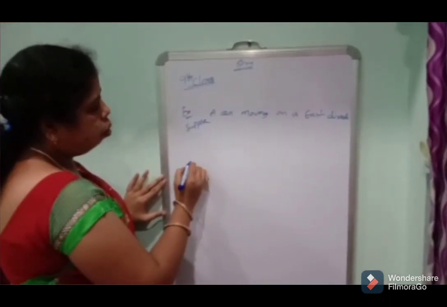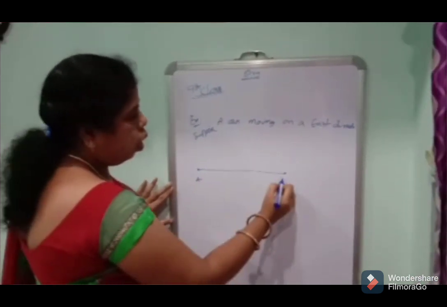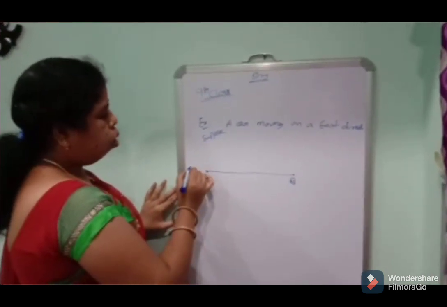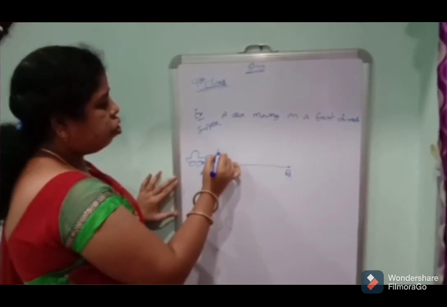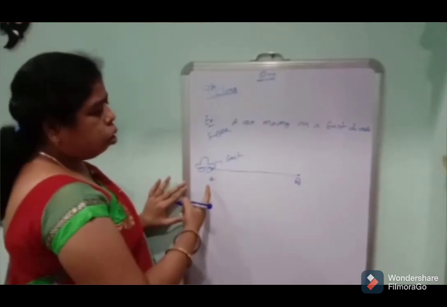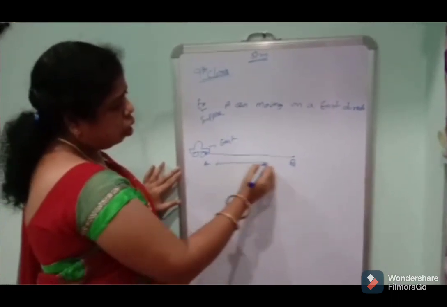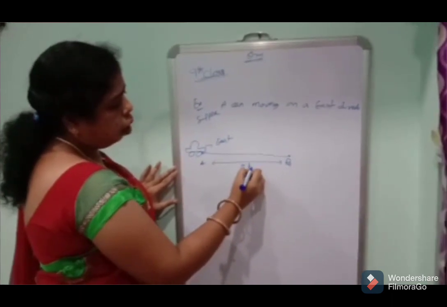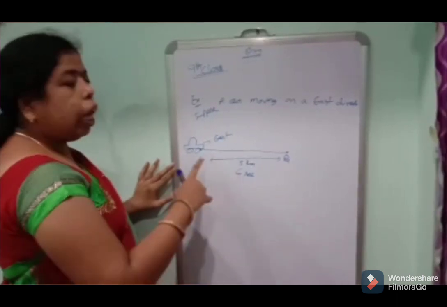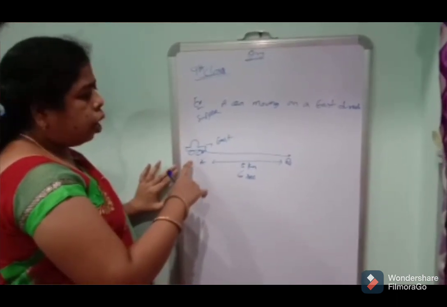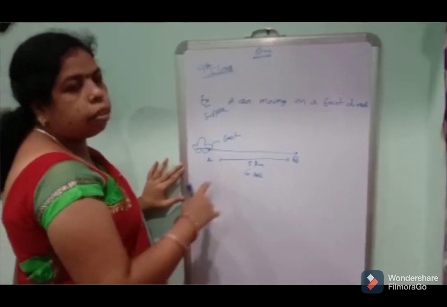For example, from A to B. The car travels in the east direction from A to B. The distance is 5 kilometers and the time is 6 seconds.